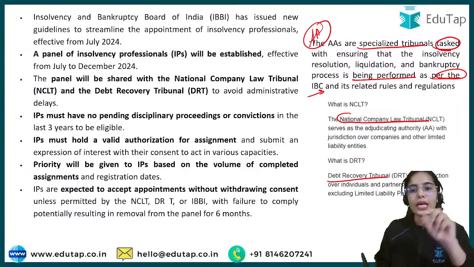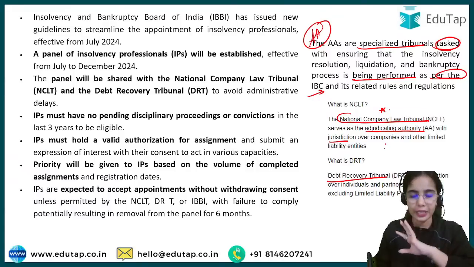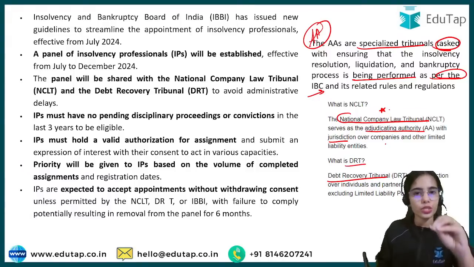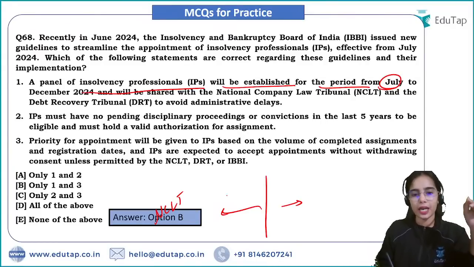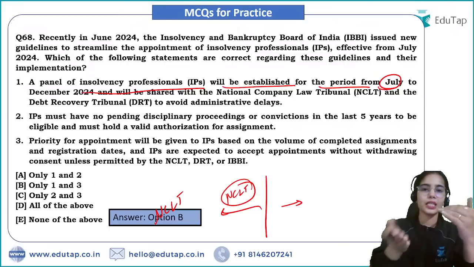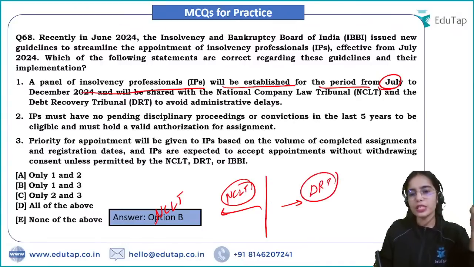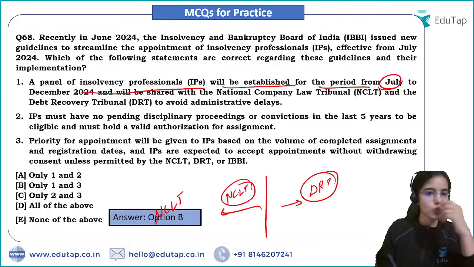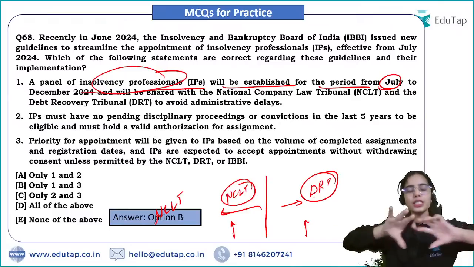Why do we have two? National Company Law Tribunal, this serves as the adjudicating authority, as the authority with jurisdiction over companies and other limited liability entities. The Debt Recovery Tribunal has the jurisdiction over the individuals and the partnership firms, excluding the limited liability partnerships. So there is NCLT and there is the DRT. NCLT is looking after the whole of the insolvency and bankruptcy process of the companies and the limited liability entities, and the DRT is looking after the insolvency and bankruptcy of individuals and such. Okay, so the insolvency professionals will work for NCLT and DRT both, in both the insolvency and bankruptcy process.